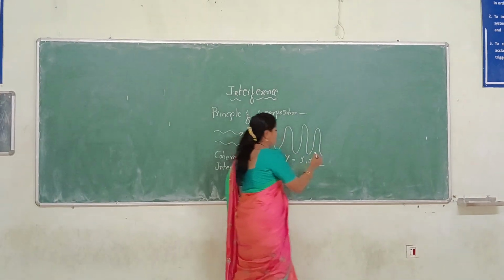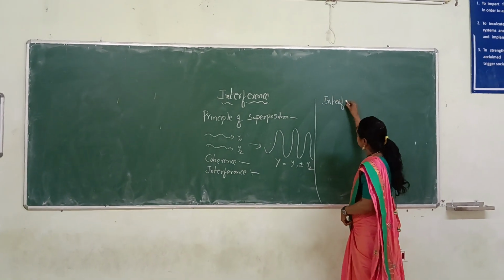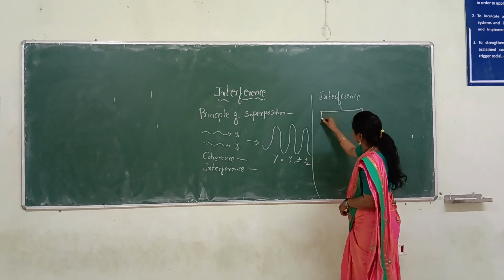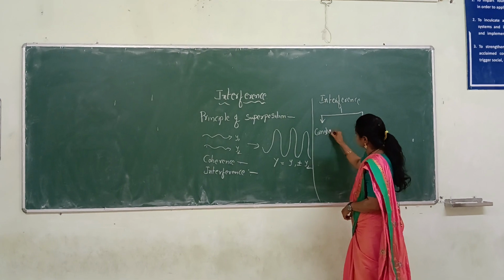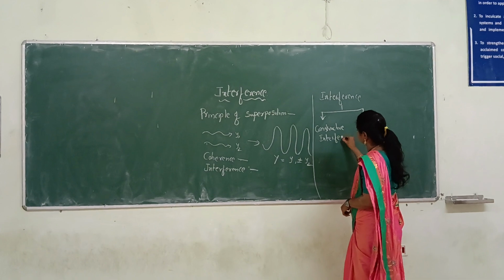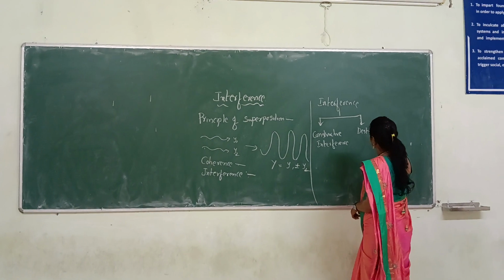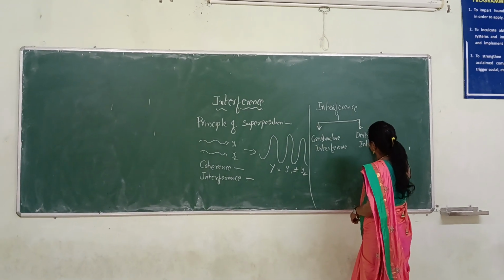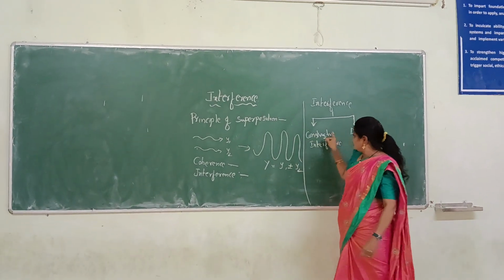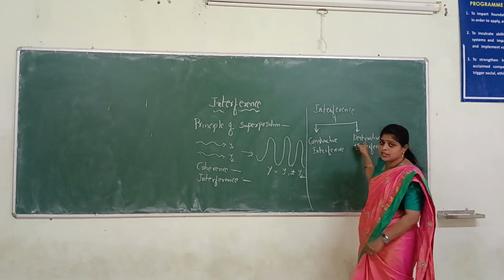Interference can be divided into two types: constructive interference and destructive interference. Intensity modification takes place in both constructive and destructive interference.